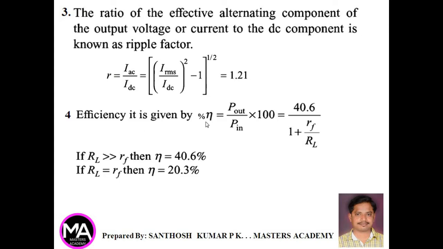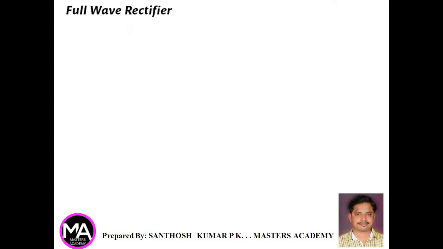The efficiency is given by Pout by Pin, that is output power to the input power, into 100, which is almost 40.6 divided by (1 plus rf by RL). If load resistance is very much greater than rf, then efficiency is 40.6%, and if load resistance is equal to rf, then efficiency is 20.3%. Now, the form factor for half wave rectifier is IRMS by IDC, which is equal to pi by 2, that is 1.57.